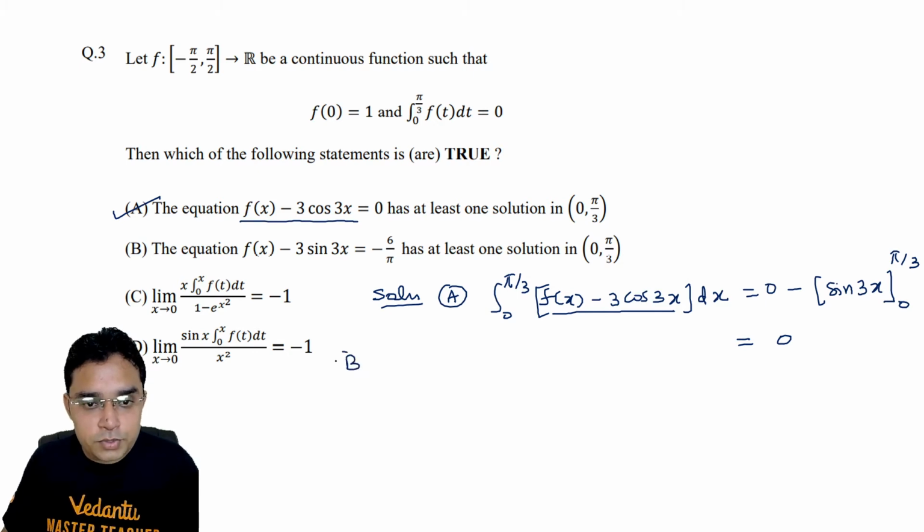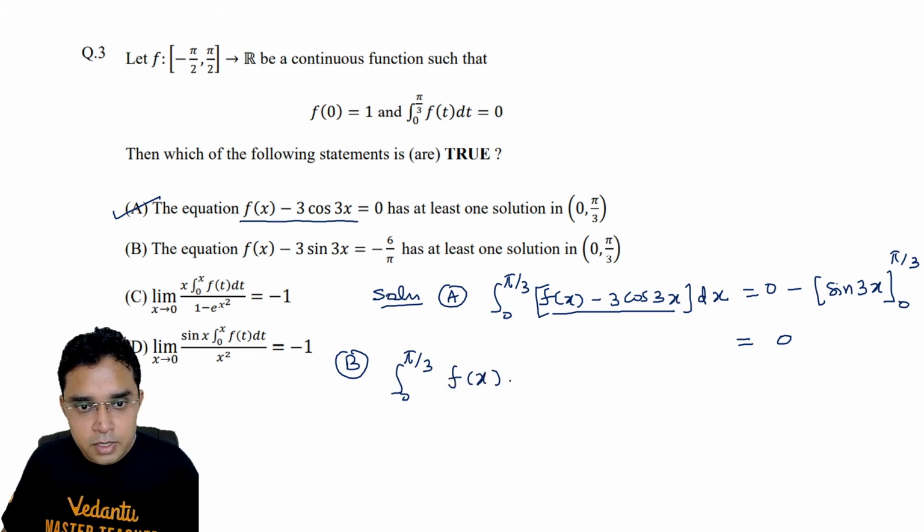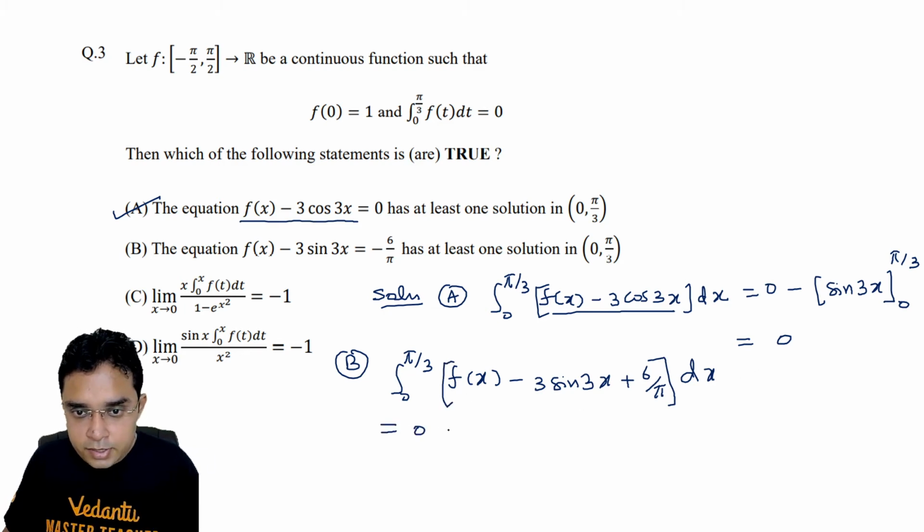Now coming to option B, once again using the same trick, let us try to integrate f(x) - 3sin 3x + 6/π dx. Because the integration of f dx from 0 to π/3 is 0, I can write it 0 directly.